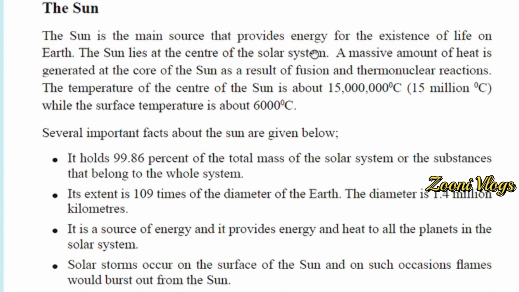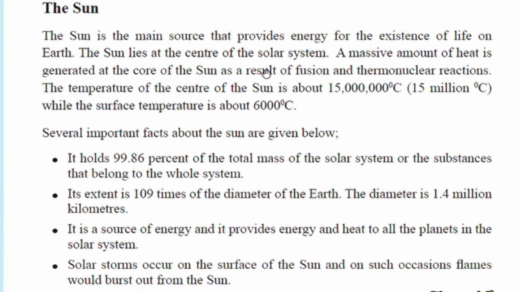Where is the sun? The sun is in the middle of the solar system. A massive amount of heat is generated at the core of the sun as a result of fusion and thermonuclear reactions.